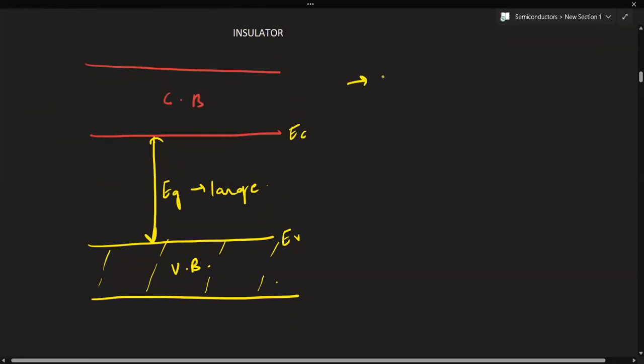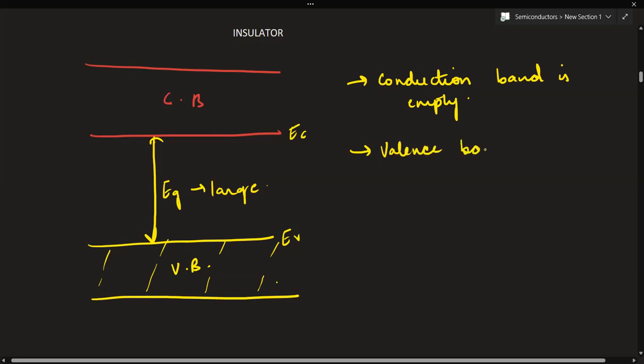So in case of insulators, is the conduction band partially filled or empty? Empty. Right, empty. So the conduction band is empty. Regarding the valence band, is it empty or filled? Filled, completely filled. The valence band is filled with electrons.